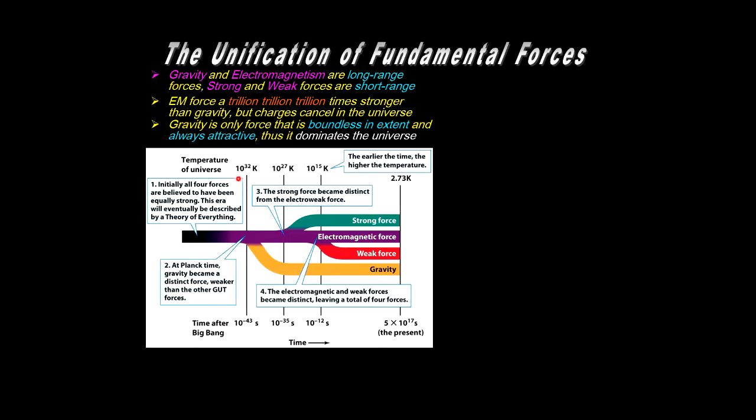So this graph shows the temperature of the universe at the early stages and the time after the Big Bang. So we're at very incomprehensibly small times, incomprehensibly large temperatures at which the various forces are understood to have merged. And in the merging, the unification, they act as one. So there's different phases that this goes through. Each one is very important. So just in brief here, we're considering this.